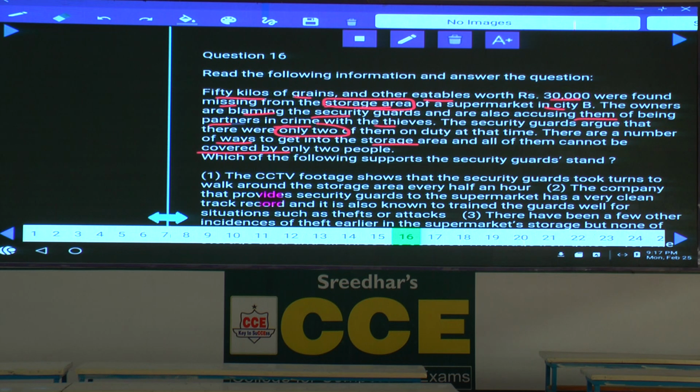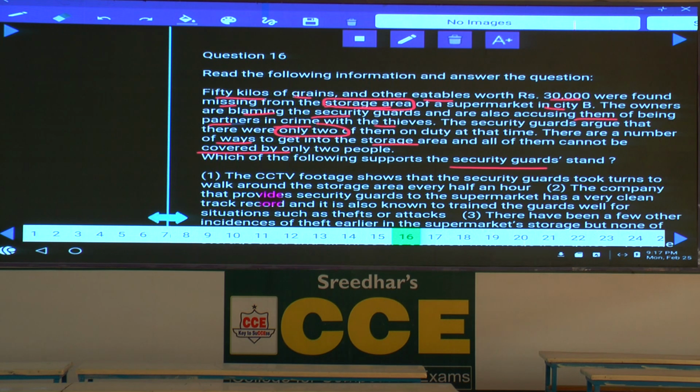Now the security guards claim is that this is a larger area and it cannot be controlled by just 2 people, as there are many ways wherein the thieves can enter into this area. Clear? Hence, according to the security guards, we need some more people to control these types of thefts. Then which of the following support the security guards' stand? Supporting means the people are very less. That's what we need to prove.